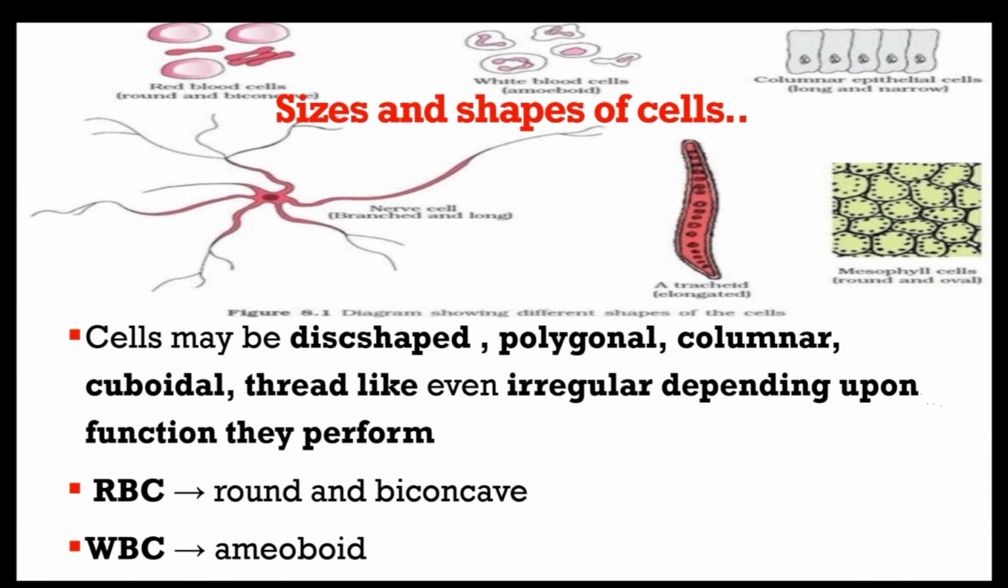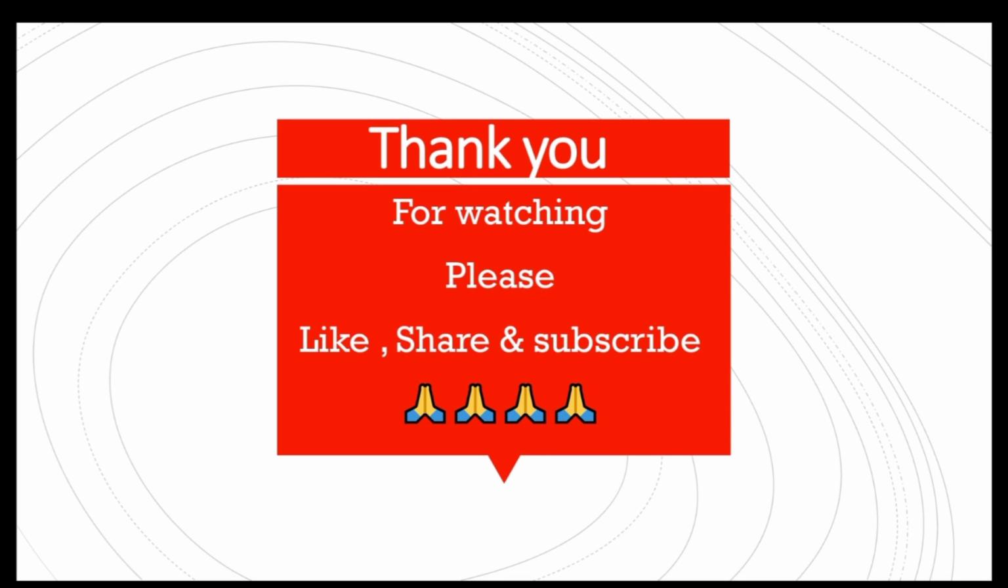Cells may be disc-shaped, polygonal, columnar, cuboidal, thread-like, even irregular, depending on the functions they perform. Like RBCs are round and biconcave. The reason for the biconcave shape of RBCs is that it helps them in smooth flow through the narrowest blood vessels. Right, friends? This is the brief concept on the cell.